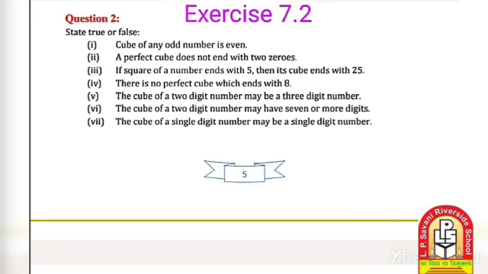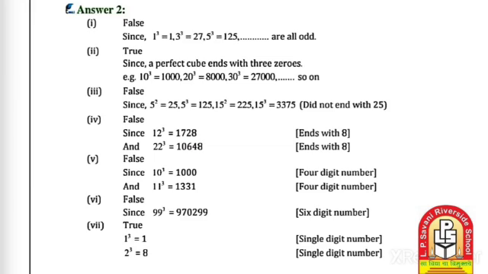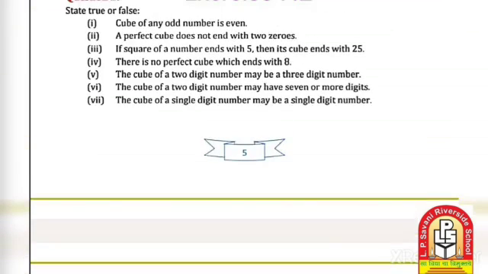Fourth one: there is no perfect cube which ends with 8. Let's take perfect cubes: 12 cube is 1728, and 22 cube is 10648, which ends with 8, so that sentence is false. Let's take another.